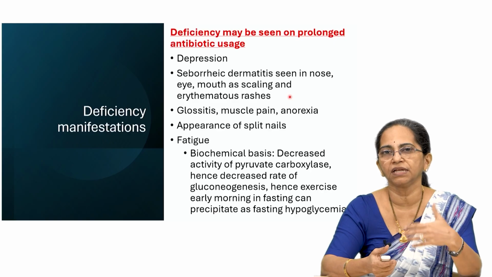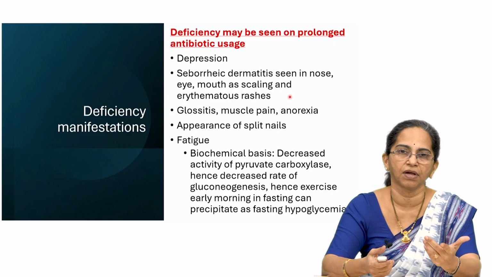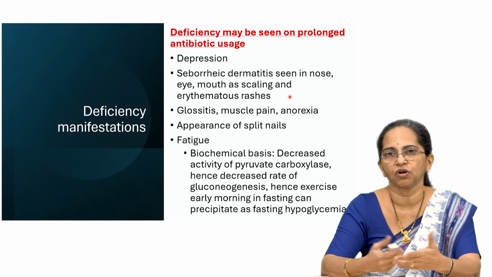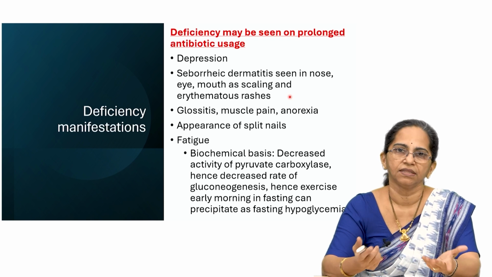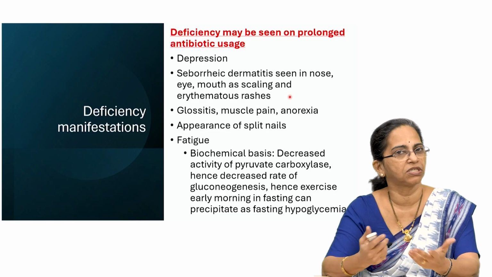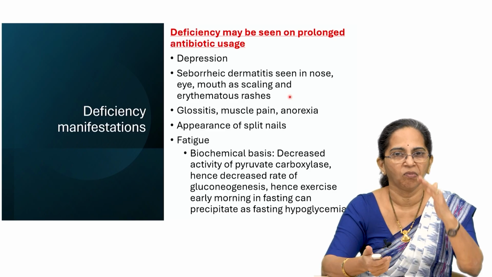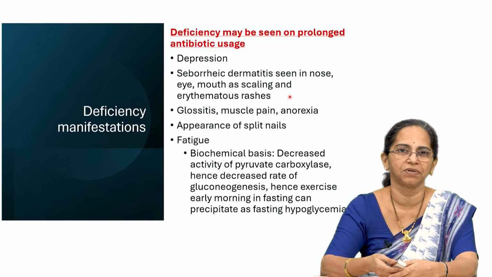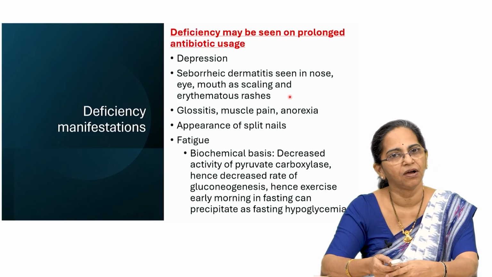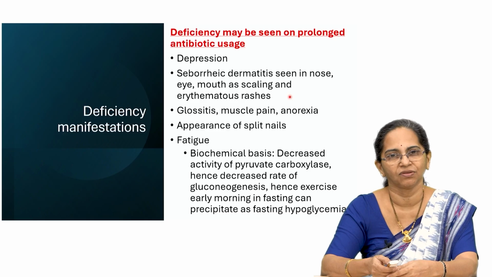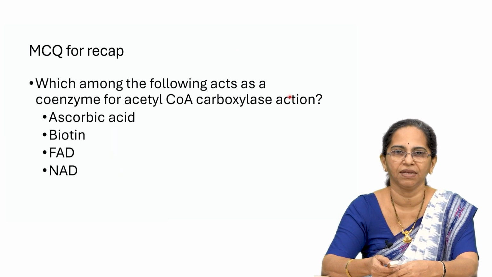So, early in the morning there can be fasting hypoglycemia, and the person can faint or collapse. That is because there can be no gluconeogenesis, no blood glucose maintained, blood glucose can drop, there can be hypoglycemia, and the person may develop fatigue or can even collapse with lack of energy. So, that is about deficiency manifestations of biotin.